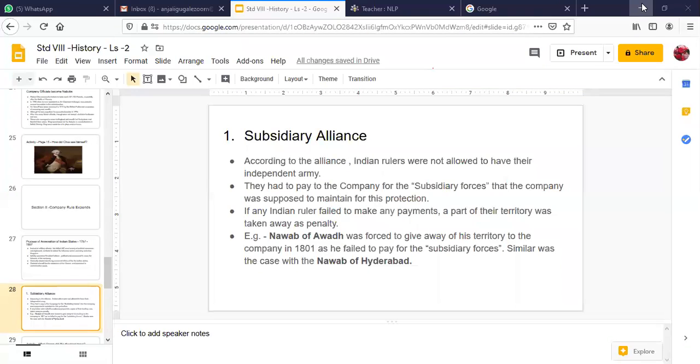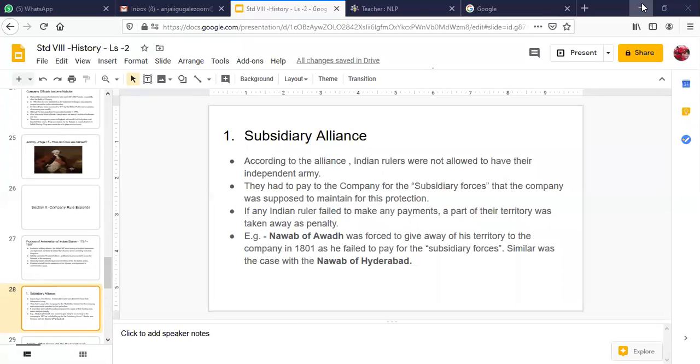For example, the Nawab of Awadh and the Nawab of Hyderabad signed the subsidiary alliance with the East India Company as friends. So what was the alliance all about? That the East India Company's troops, the subsidiary forces, will protect the kingdom of Awadh and the kingdom of Hyderabad. And in return, the Nawab has to pay the salaries and make the payments for the forces which the East India Company was providing.